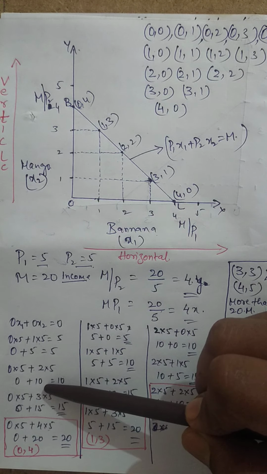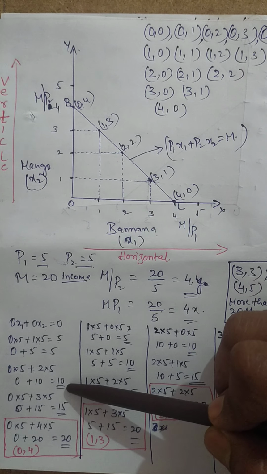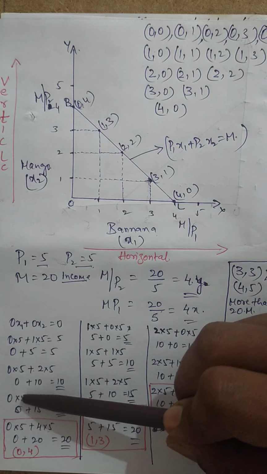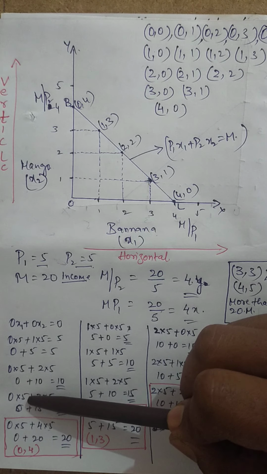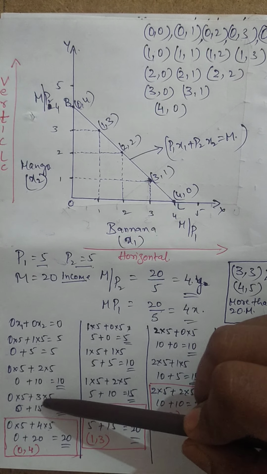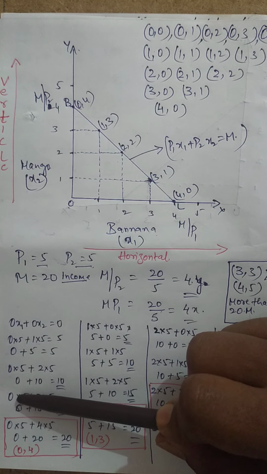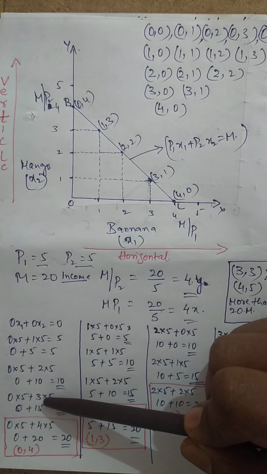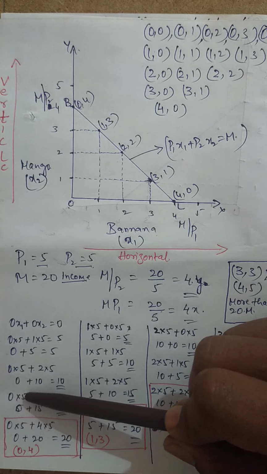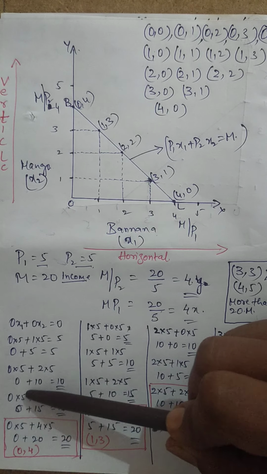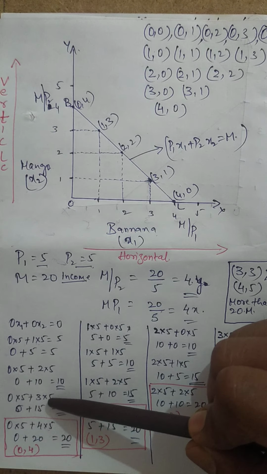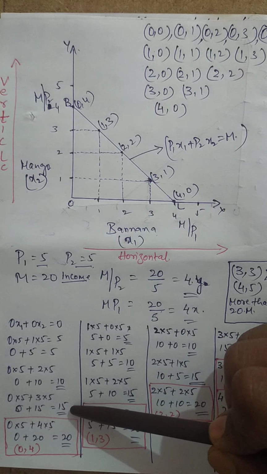So that means 10 becomes the answer. And next level, 0 into 5 and 0, 3 into 5. So that means 0 units of banana and 3 units of mango. So when it is priced at 5 rupees, it is 0, it is 15. 5 threes are 15, so the addition of this is 15.